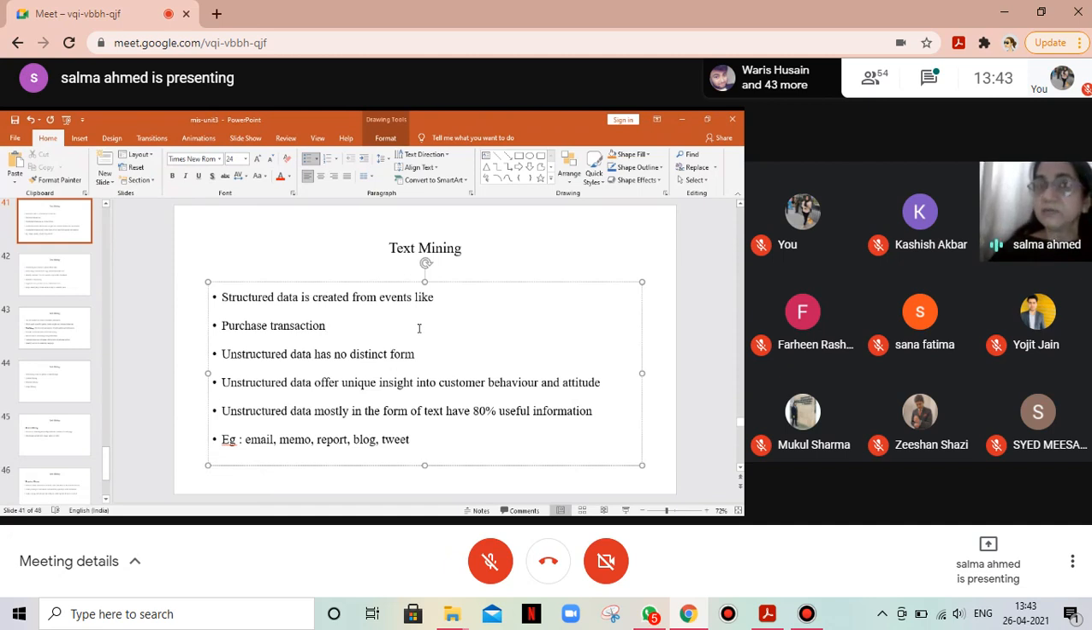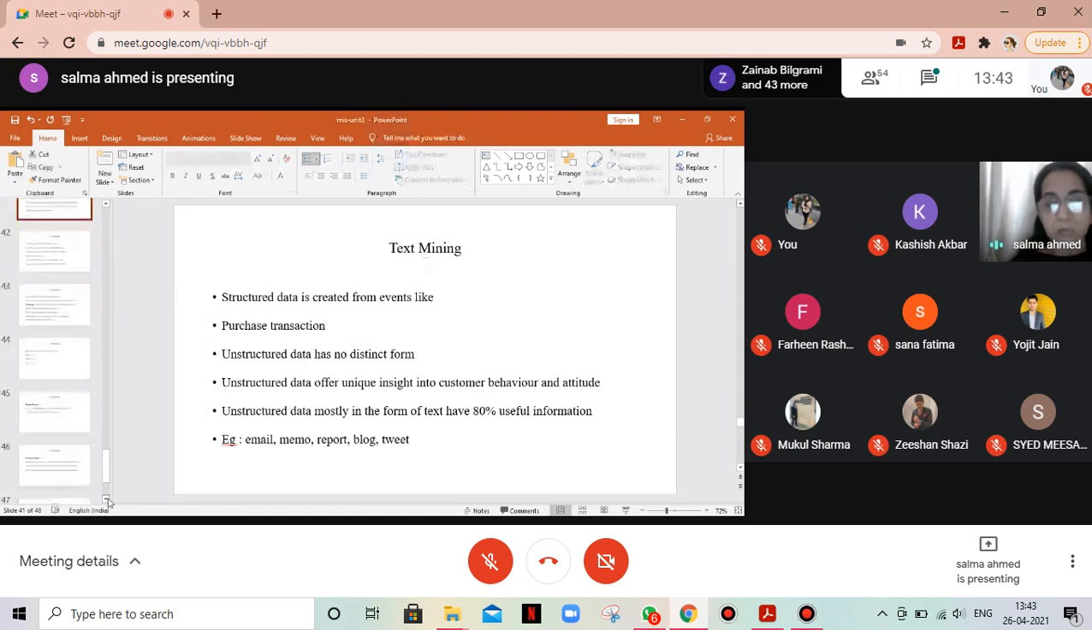And 80% of this unstructured data holds valuable information for us, like the email that I received. If I analyze it, I can identify the tone. The memo, the report, the blog, the tweet: if we analyze them, we'll get a lot of information about customer sentiments. It is also called sentiment analysis. So we get a lot of information about the customer sentiment.